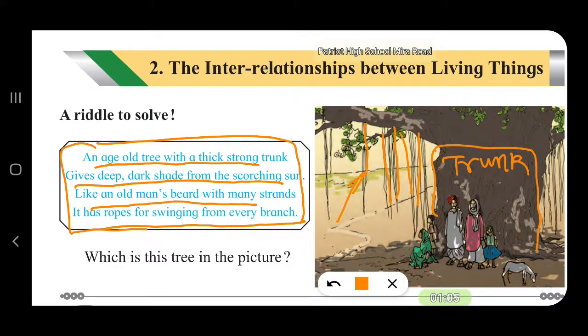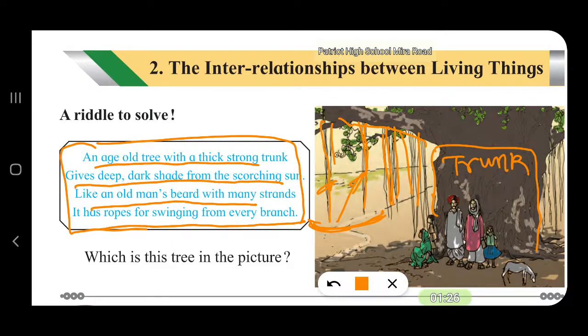The children can swing from one branch, from every branch. These roots are hanging from every branch. So the children can hold the root over here and they can swing in this direction.